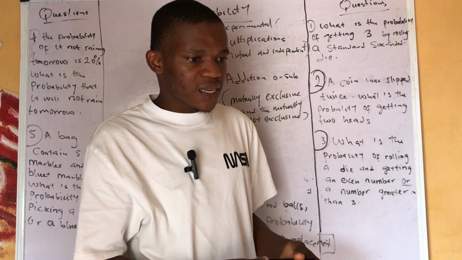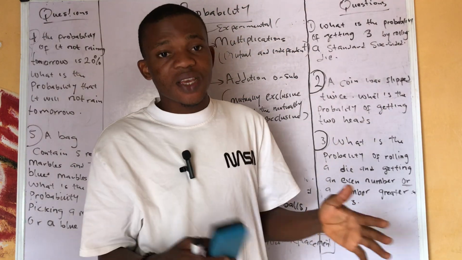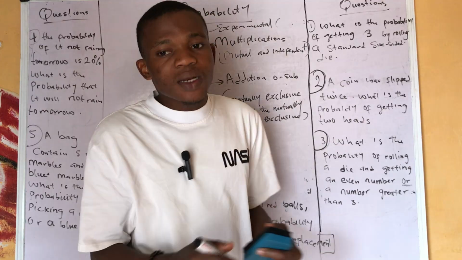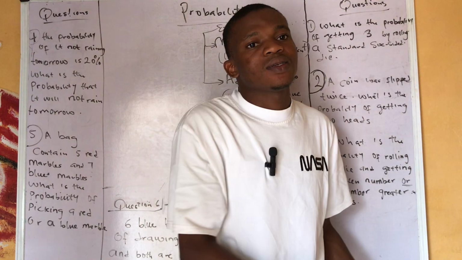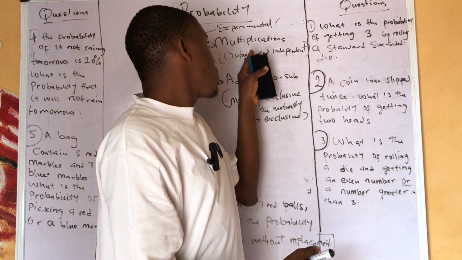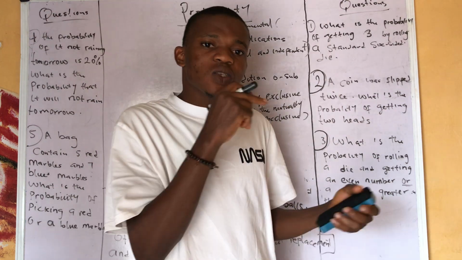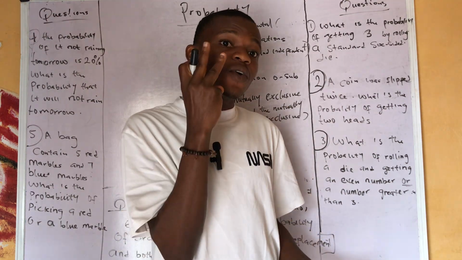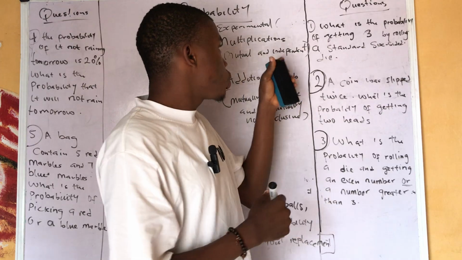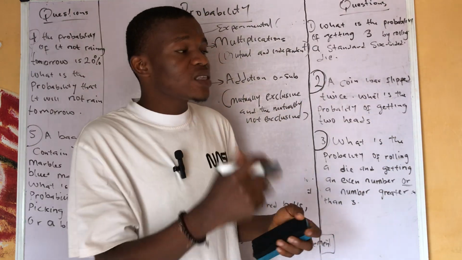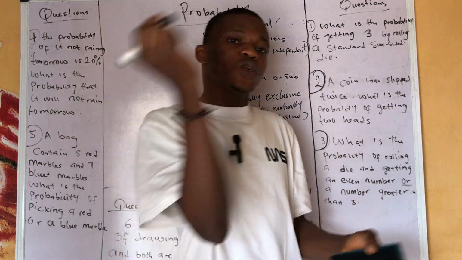When we are solving questions on it, I will explain it. One event is dependent on the other one. We can also use dependent for this mutual. That means it involves two events, so one event will be dependent on the other one.